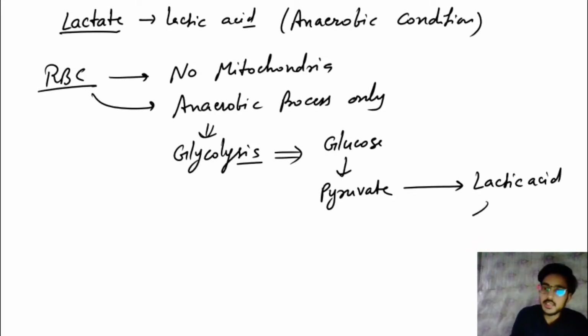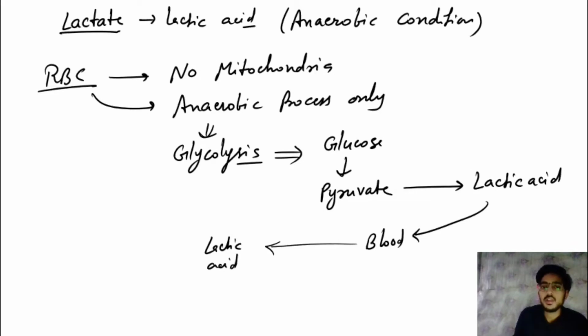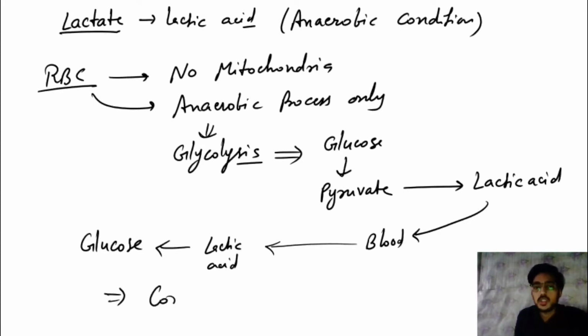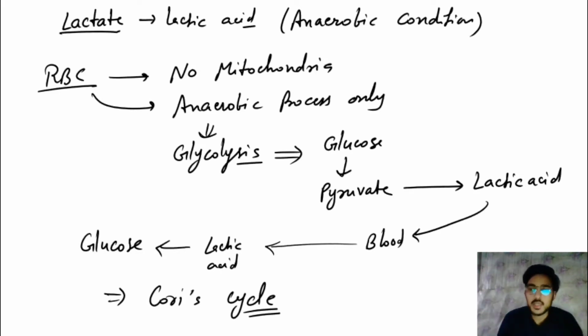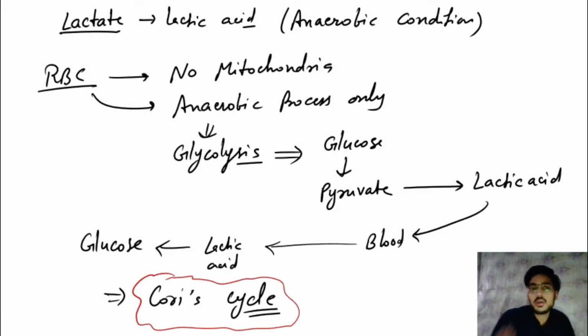Now this lactic acid will be released into the blood, and from the blood it will go to the liver. In the liver it will convert again into glucose, and this cycle is known as Cori's cycle. We can say that Cori's cycle is a lactate-glucose cycle that is used for gluconeogenesis.